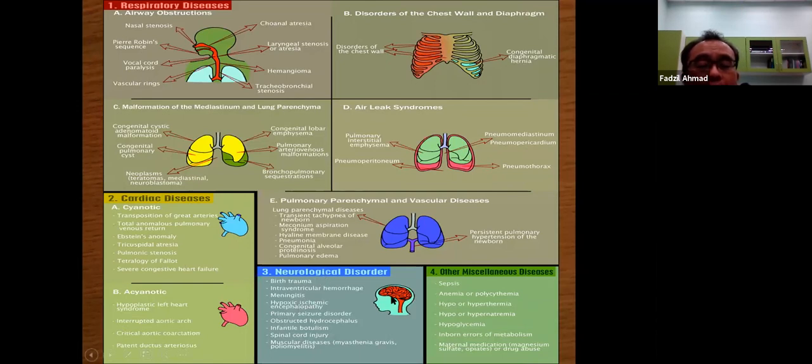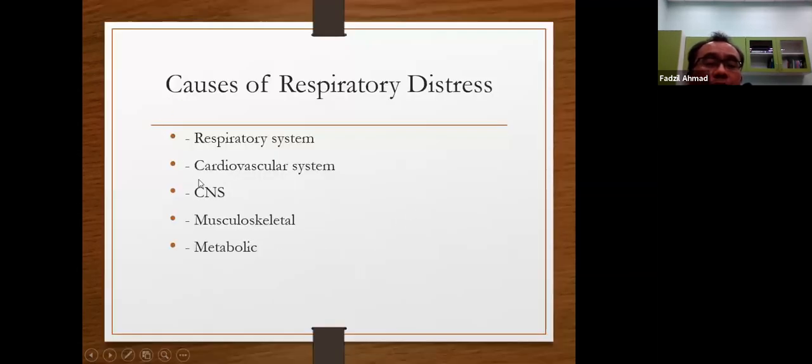And the other one, neurological disorder, birth trauma, quite common now, and infections, HIE related to birth trauma, primary seizure disorders, and other miscellaneous causes, like sepsis, anemia, or polycythemia, hypothermia, hyperthermia. Hypothermia is quite important. And then hyponatremia, then hypoglycemia. Another one quite important is the metabolic problems. So looking back, it consists of respiratory system, cardiovascular system, central nervous system, musculoskeletal, and metabolic. This is the main major cause of respiratory distress in newborn. Remember that.